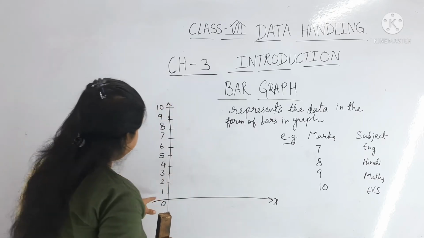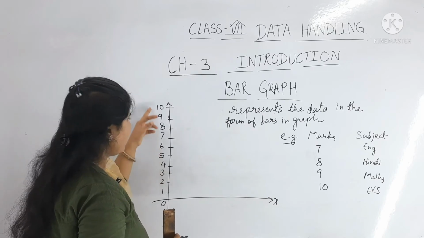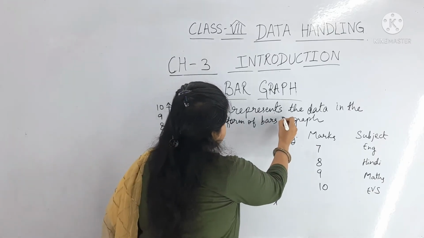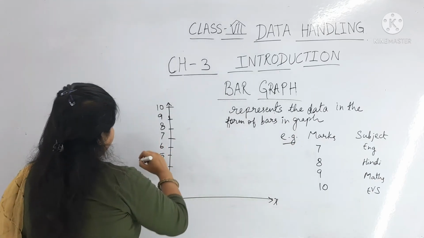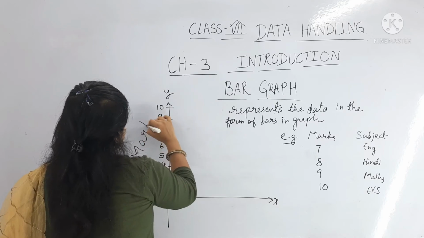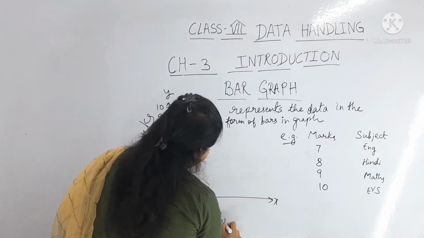So this is a gap of 1, from 1, 2, 3, 4 up to 10. Here you can write, this is the y-axis for marks, and this is the x-axis for subject.